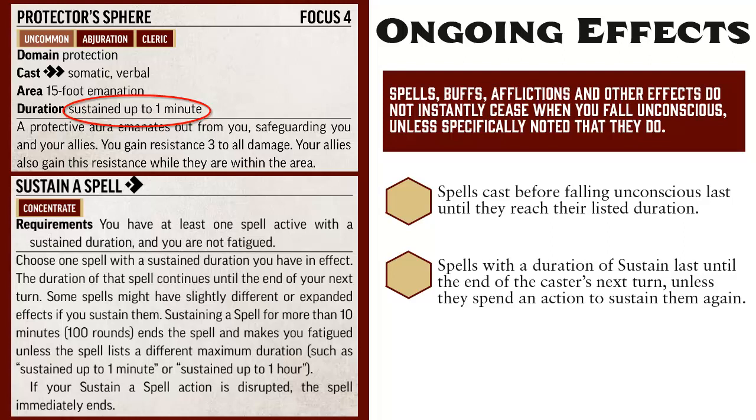So we'll say you cast the sphere and then get reduced to 0 hit points and knocked unconscious. The sphere does not go away immediately, and instead it continues to operate until the end of your next turn, which should be a full round because when you're knocked unconscious, your place in initiative is moved to immediately before the turn in which you were reduced to 0 hit points. If someone heals you before then, so you have hit points and are conscious, you can sustain the spell on your next turn just like normal. But if your next turn comes around and you're still unconscious, then the sphere will go away and everyone will lose their DR at the end of that turn.